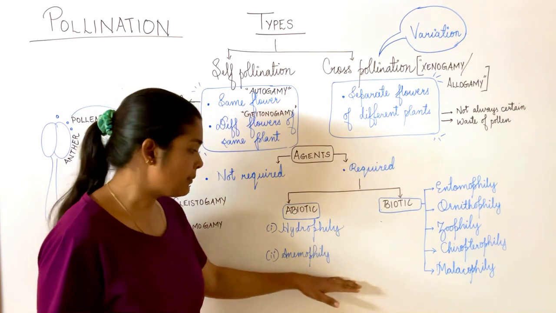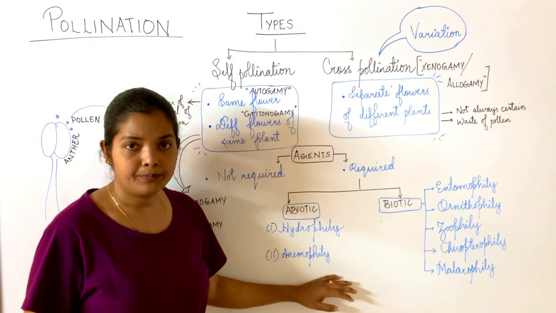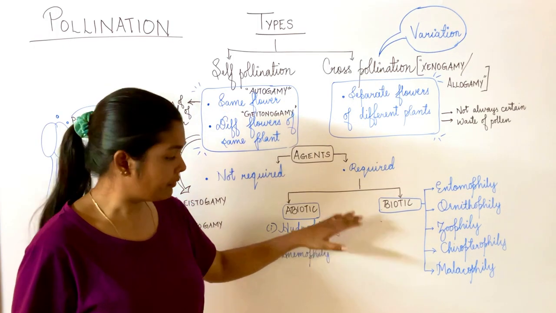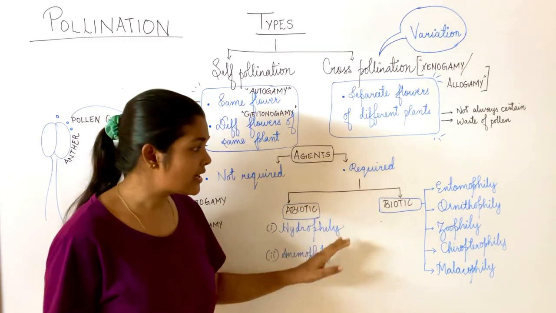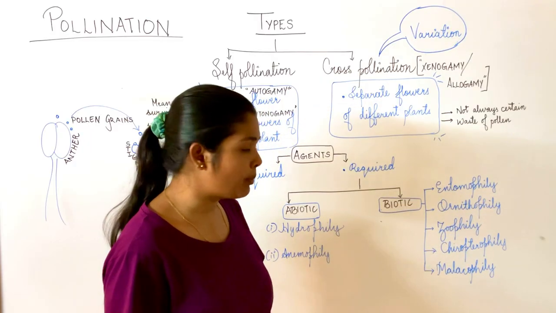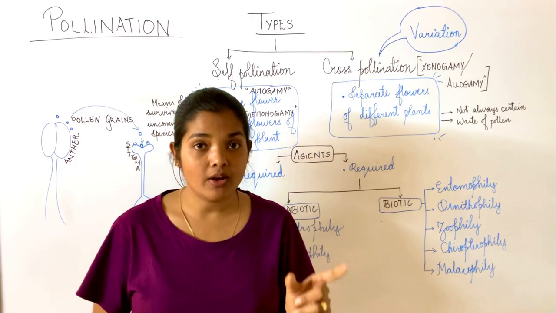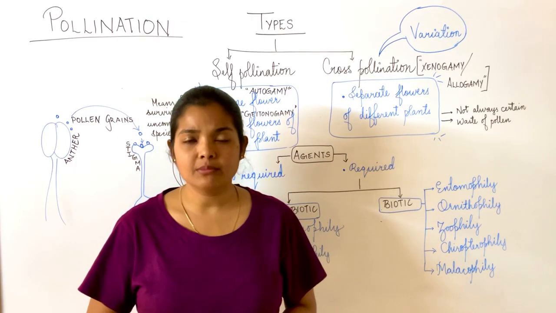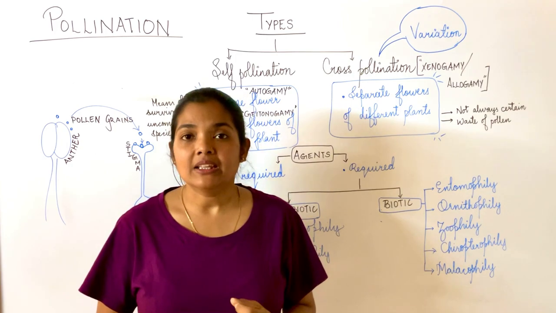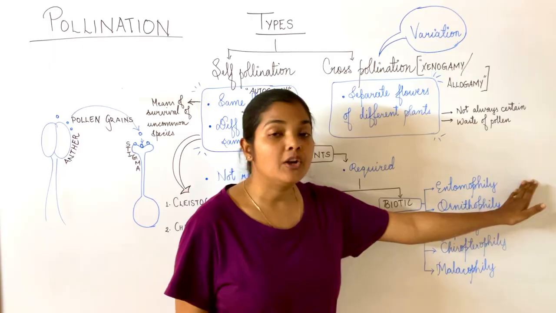If wind is the pollinating agent, the type of pollination is termed anemophily. If the pollinating agent is water, we call it hydrophily. We will learn about this in detail in the next classes. As of now, we will just go through a short introduction of all of these types of pollination. Now, like we said, biotic means living organisms. There are different living organisms which can carry out pollination. Most common one is insect. Insects carry out pollination. The term given to it is entomophily.